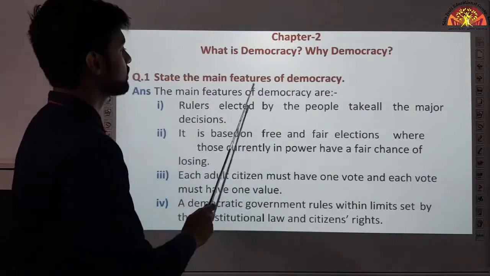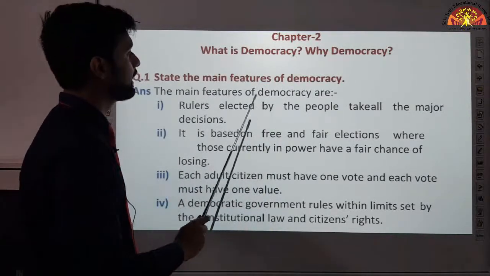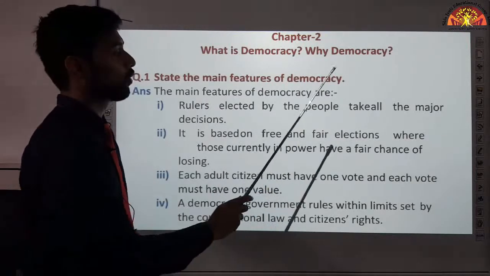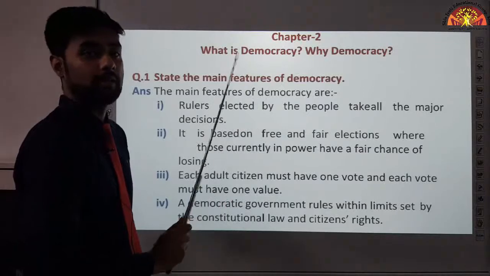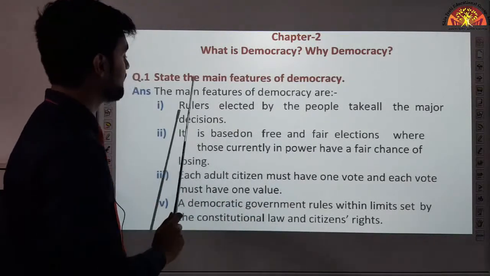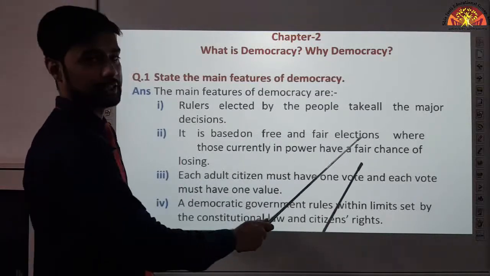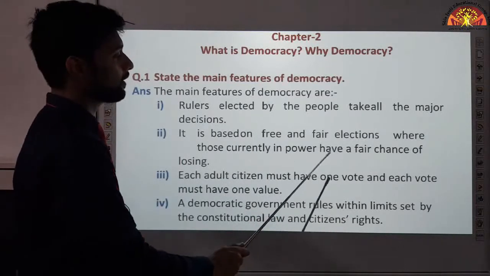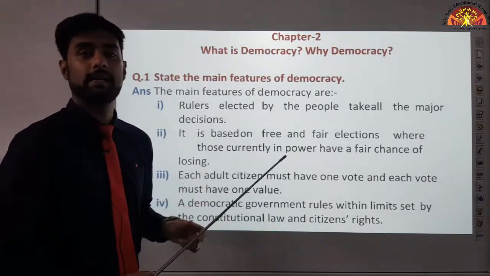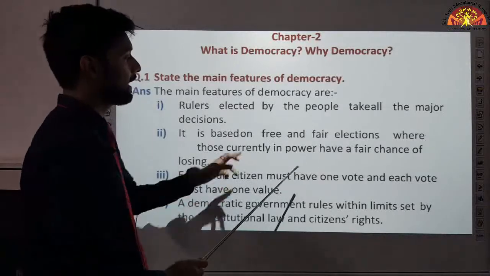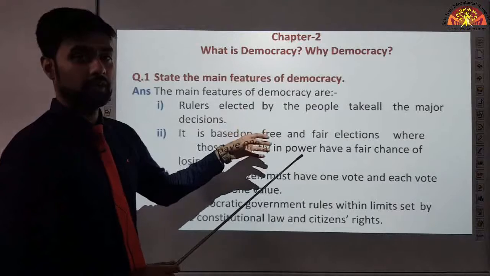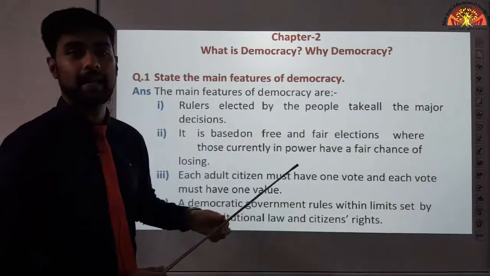Okay, the main features of democracy are: rulers elected by the people take all the major decisions. I have already explained this to you, that all the major decisions are to be taken by the rulers who are elected by the people. Then democracy is based on free and fair elections where those currently in power have a fair chance of losing. Means the elections which are taking place in a democratic country, they are free and fair. Anyone can take part in it and they must be fair. That means the government which is currently ruling, they might lose and another government can come.